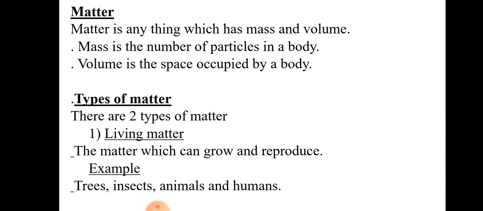In the world, there are two types of matter. One is living matter, one is non-living matter. Now what is living matter? The matter which can grow and reproduce. The word grow means to increase in size, while the word reproduce means to increase in number. Any matter which has the capability to increase in size and also increase in number is considered living matter. The examples include trees, insects, animals, and humans.